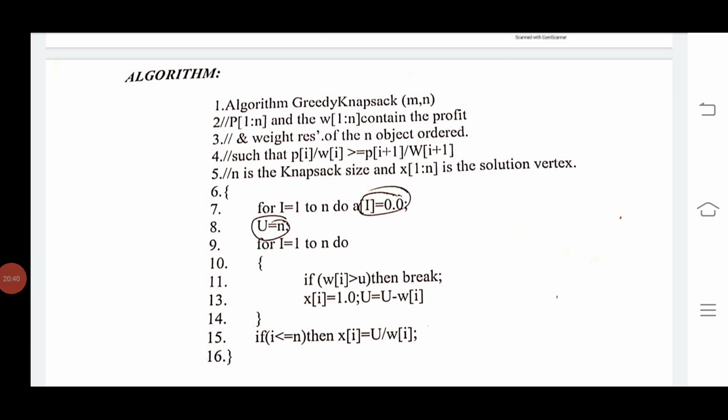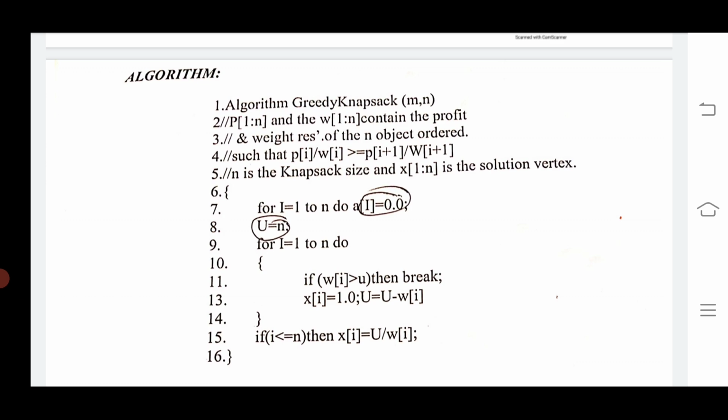Here the n objects are ordered such that we have to calculate profit i by weight i, which should be greater than or equal to p of i+1 divided by weight of i+1. Here n is the knapsack size, and the fractional object x[1:n] is the solution vector.